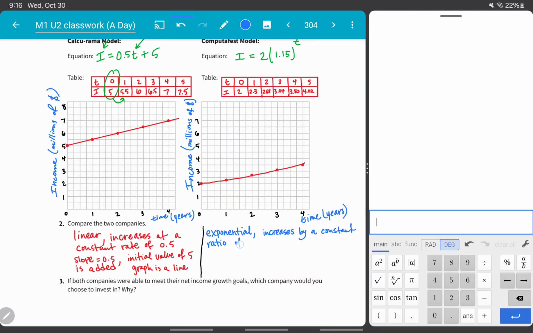Ratio of 15%. Well, actually, the ratio would be 1.15.